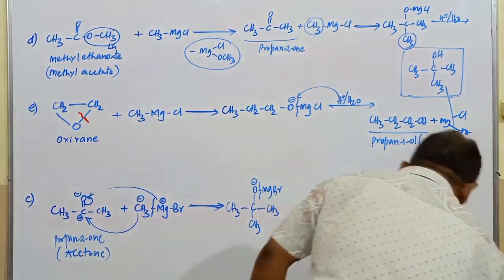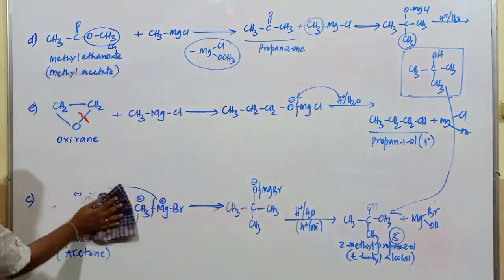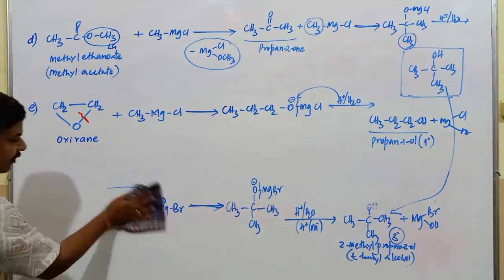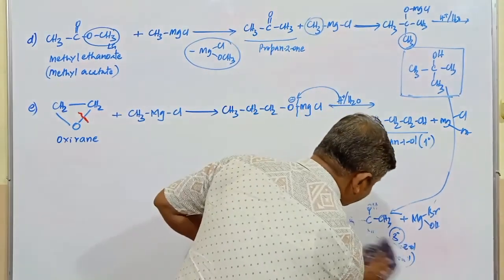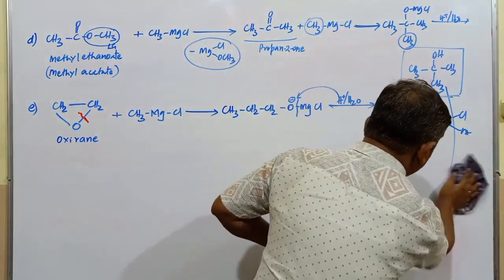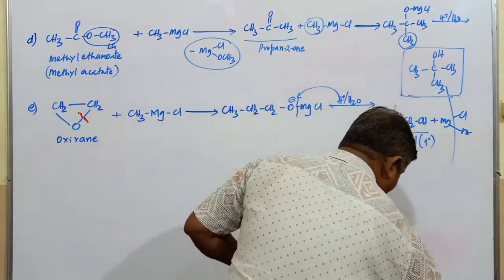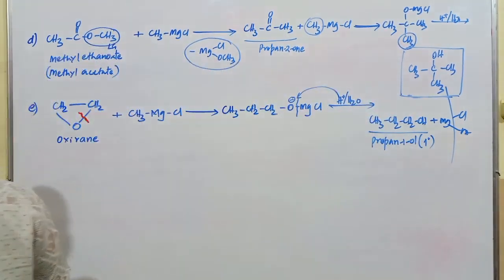Now, how to identify the product very easily in an examination without writing all these reactions? Especially in competitive examinations, not in theory, not in board exams. In competitive examinations, remember carefully.